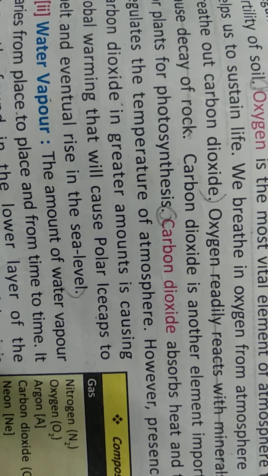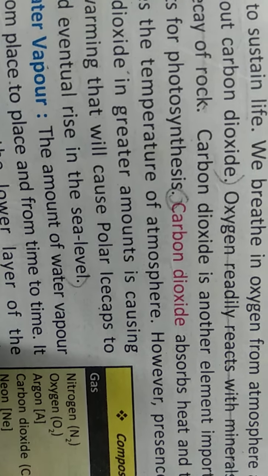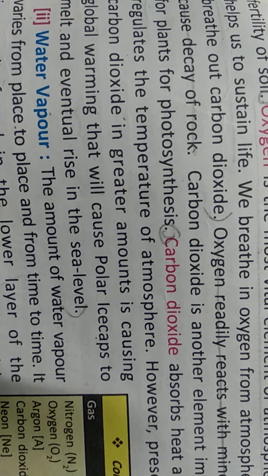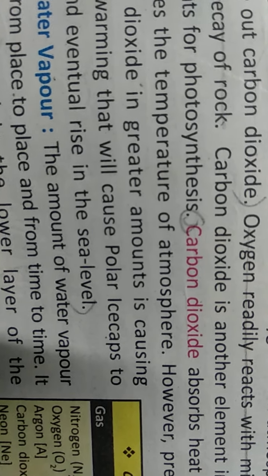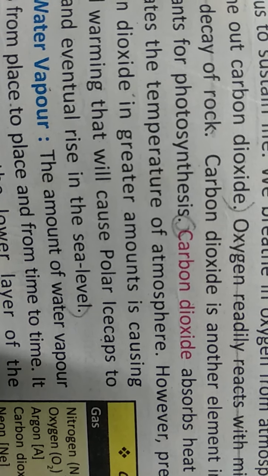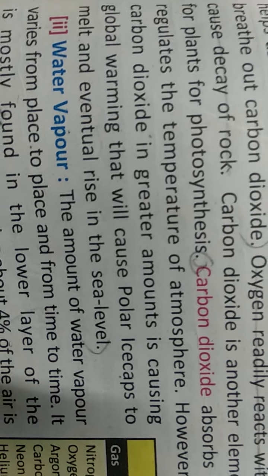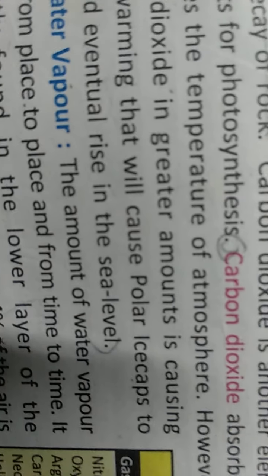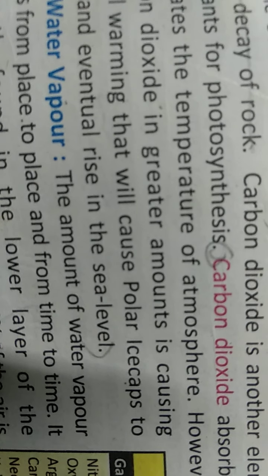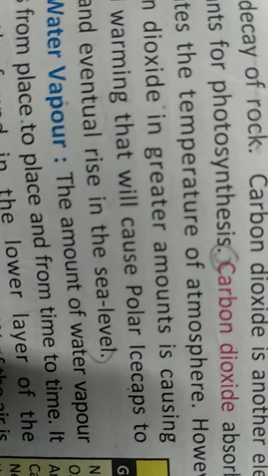Due to this global warming, the polar caps in the north and also the south are affected. It is very harmful, and this warm temperature is making the polar ice caps melt and eventually causes a rise in the sea level. A rise in the sea level means the water of the sea rises due to these melting ice caps.